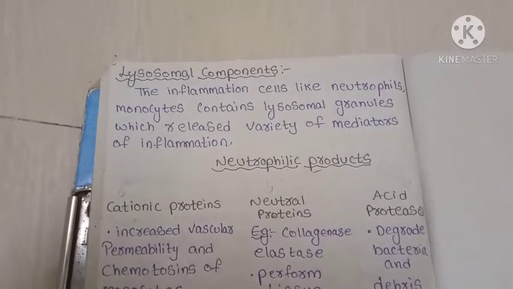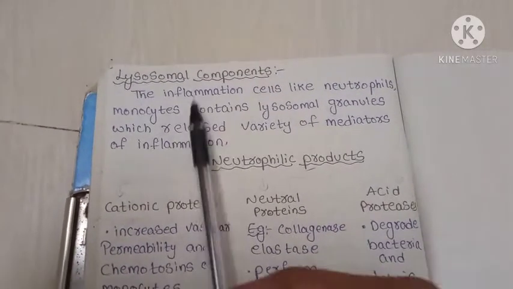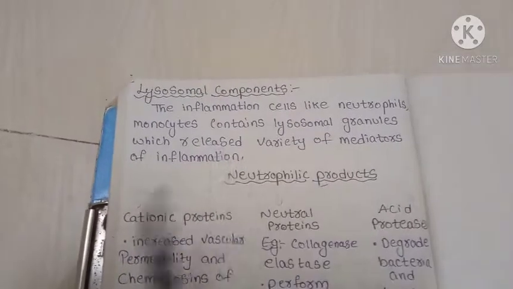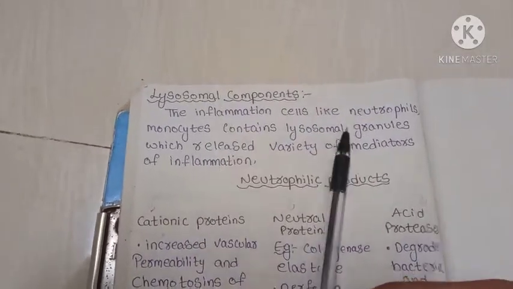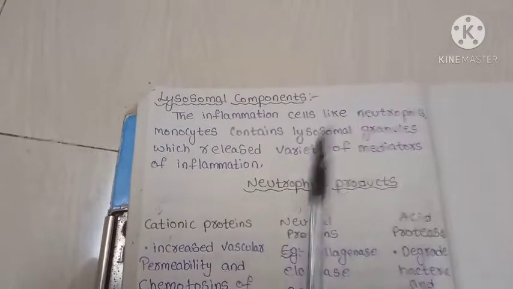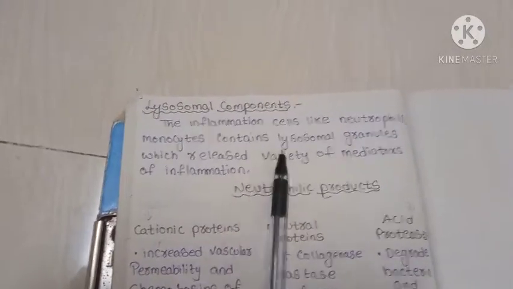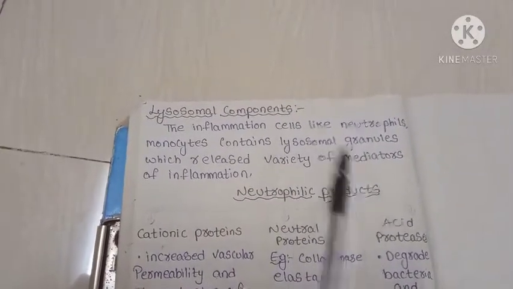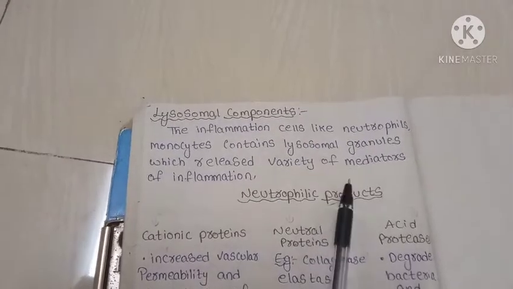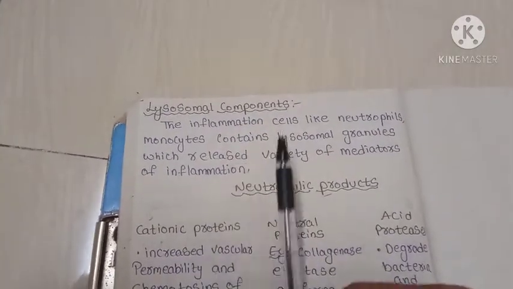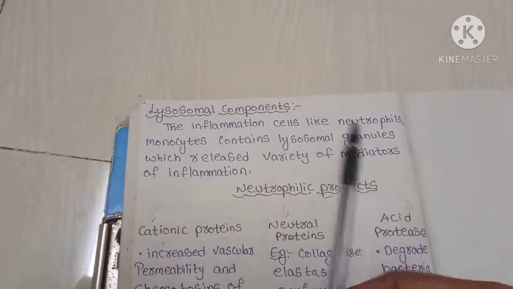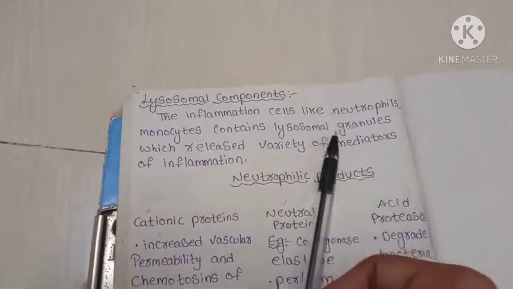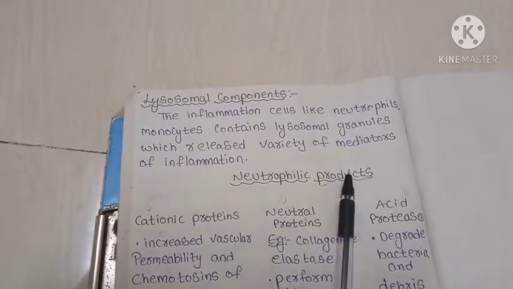Next, the final one is lysosomal components. First, we need to know what lysosomal components are. Inflammatory cells like neutrophils and monocytes contain lysosomal granules which release a variety of mediators of inflammation. That means these monocytes and neutrophils contain lysosomal granules, and they release mediators of inflammation.